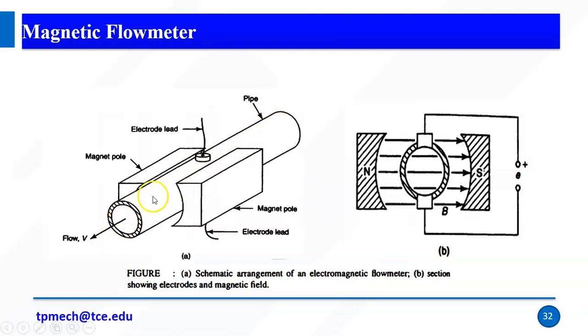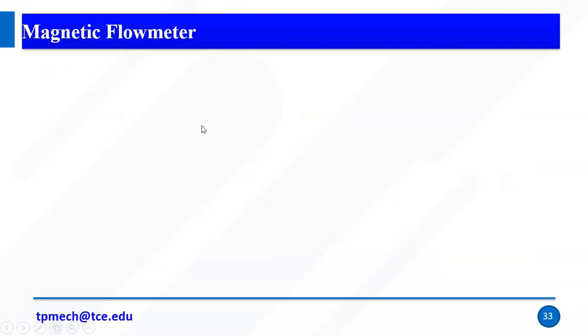We pass the flow through the hollow tube. There is already an induced voltage, an EMF. So when the flow passes, it cuts the magnetic flux, and a voltage is induced. So this is the basic flow meter arrangement.